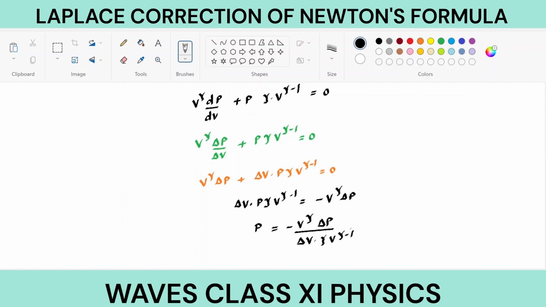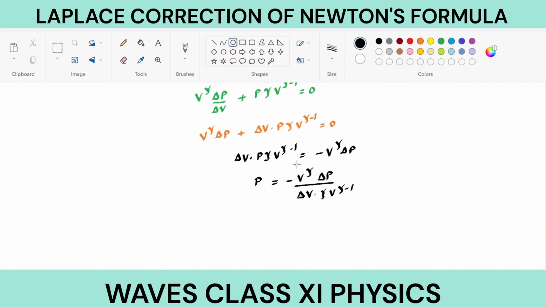Now, taking V to the power gamma minus 1 common will make this minus V to the power 1, because the gamma powers cancel, delta P upon delta V, and this extra gamma will be in the denominator.